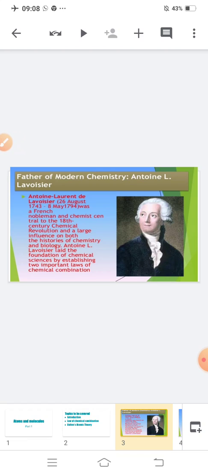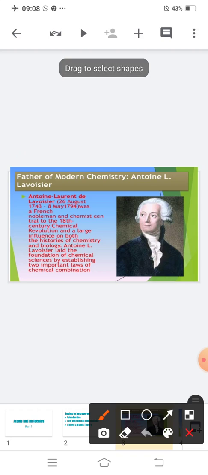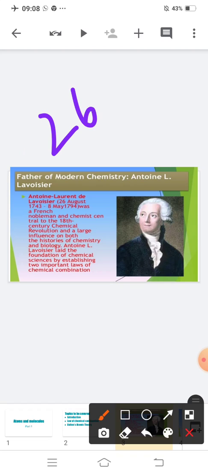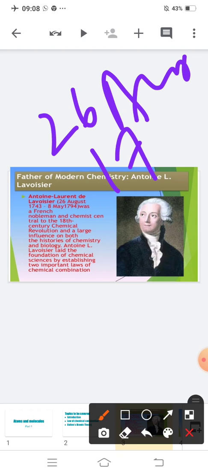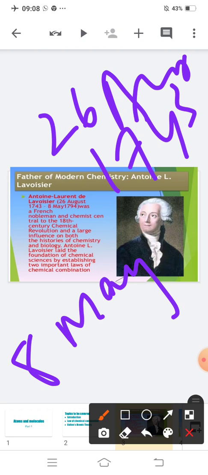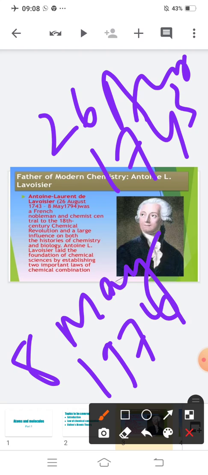Before that, just read about the scientist Antoine L. Lavoisier. So, who was he? Antoine Laurent de Lavoisier was born on 26th August 1743 and he died on 8 May 1794.